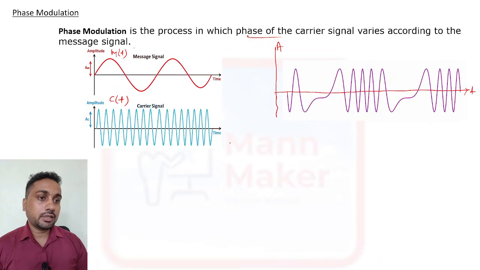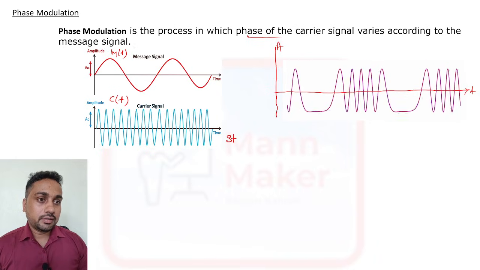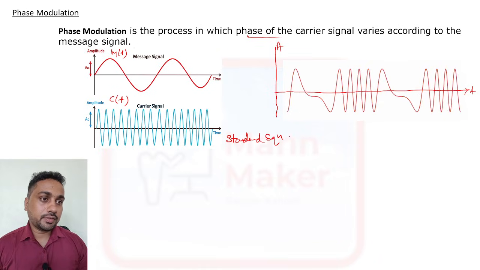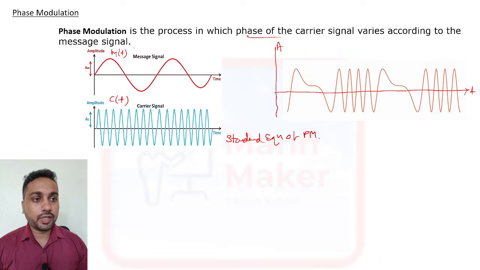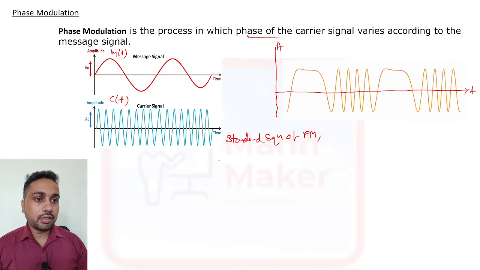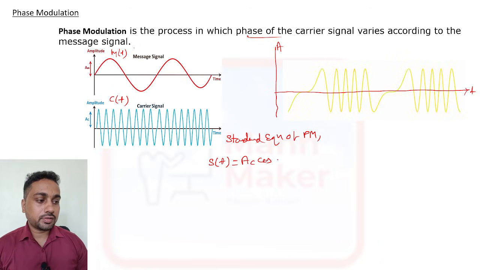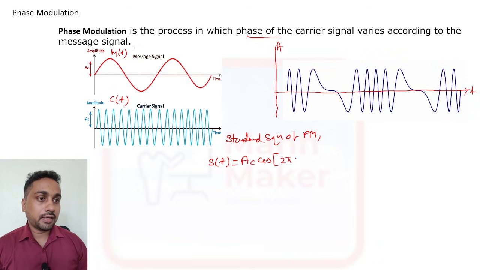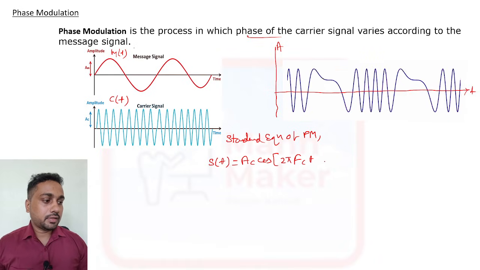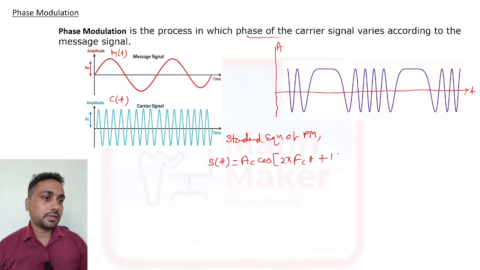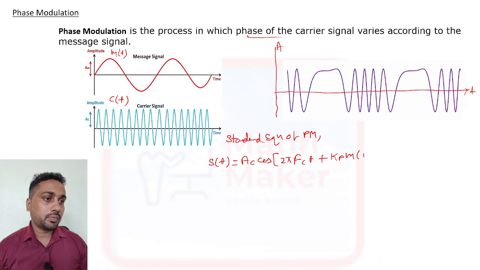We are going to calculate our S of t. The standard equation of PM, phase modulation, is S of t equals Ac cos(2 pi fc t + Kp m of t).